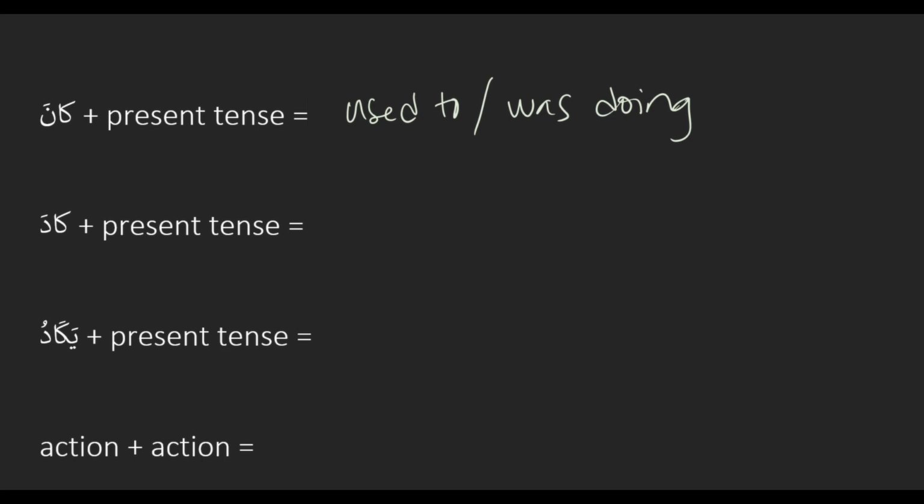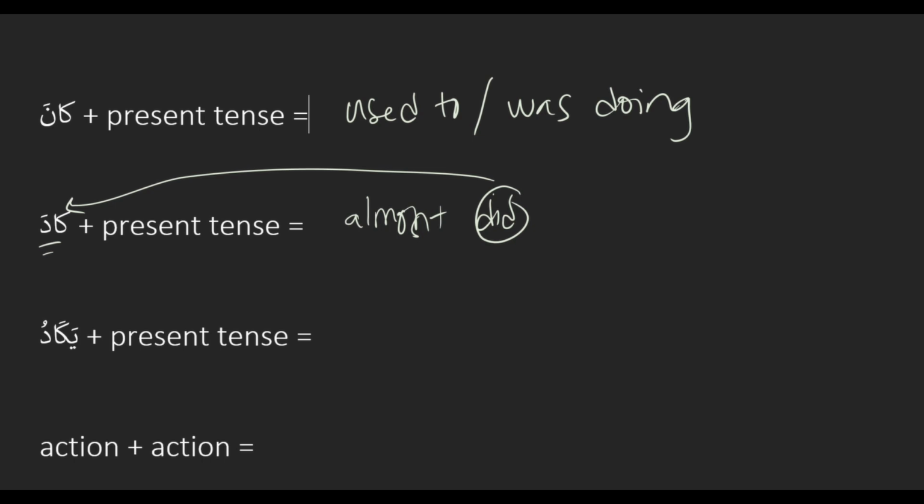Kada was a little bit different than kana, because remember with kana, it was always the past tense version of kana tacking onto a present tense action sentence. Right, with kada, we saw both kada, the past tense version, or yakadu, the present tense version, attaching to a present tense sentence. So when it was the past tense version, kada, attaching to a present tense sentence, how did we translate it? So the tense of kada affected the tense of the action in translation, so we translated it as almost did. Right, almost did, because kada is past tense and did is past tense. So that's how we translate it.